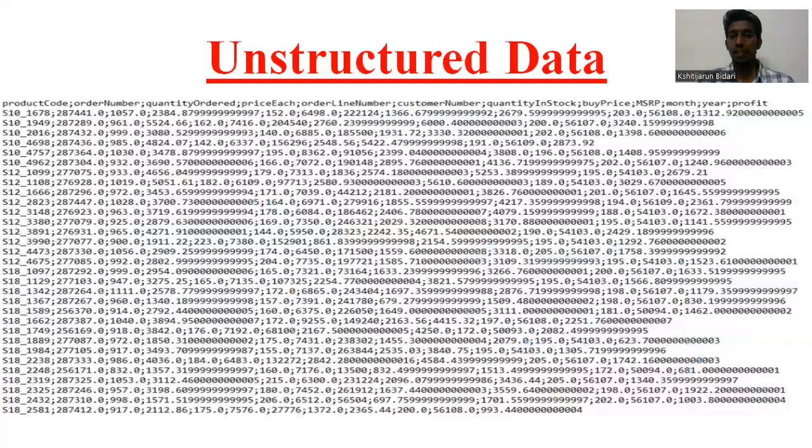Okay, see here, this is unstructured data. You can see here, friends, product code, order number, quantity ordered, price each. A huge amount of data, whatever purchases are done, whatever transactions are done, everything is getting stored online in databases in this form, unstructured data. It is in unstructured form. This data is very difficult to understand.